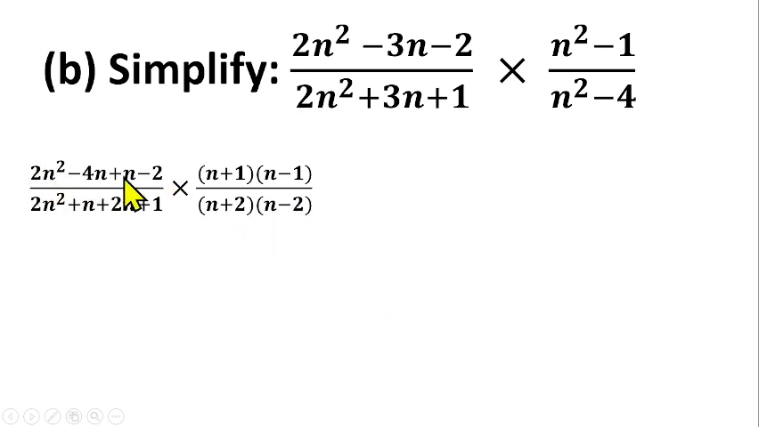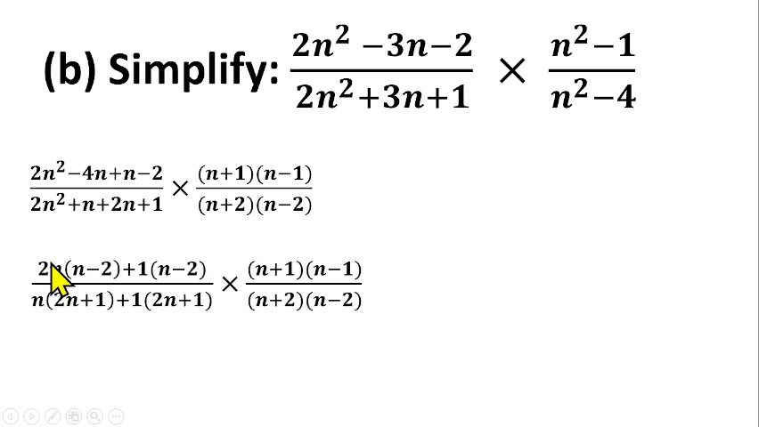From there, you can now factorize the quadratics here and here as well. So 2n is common here, you have 2n into n minus 2. Then plus 1 is common here, you have plus 1 into n minus 2, over n is common here.